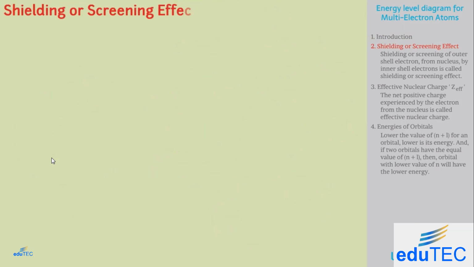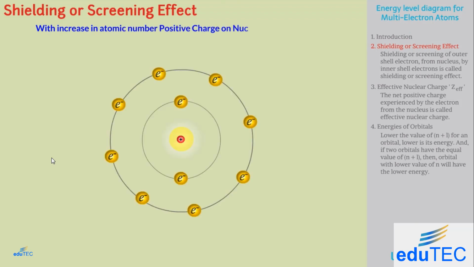Shielding or screening effect. With an increase in atomic number, the positive charge on the nucleus increases by Ze, and so it is expected that this positive charge is uniformly experienced by all electrons in the atom.